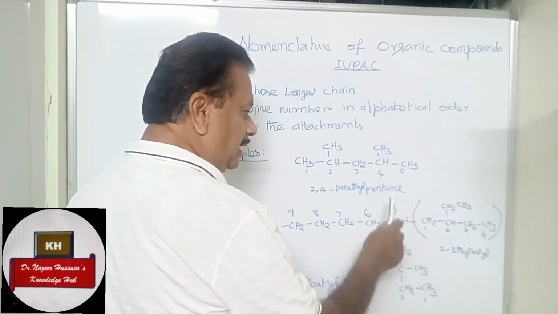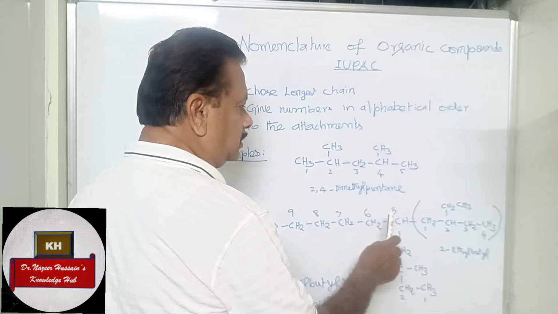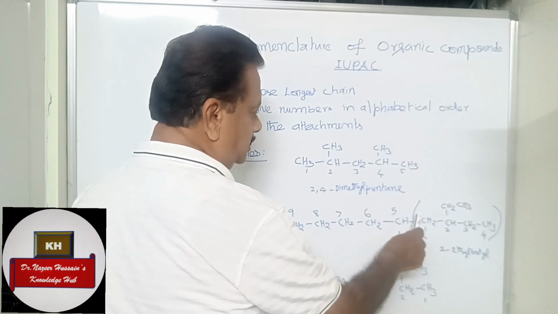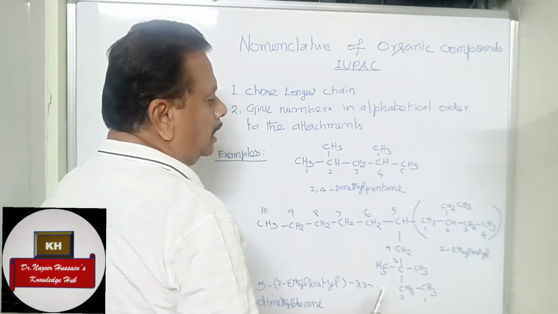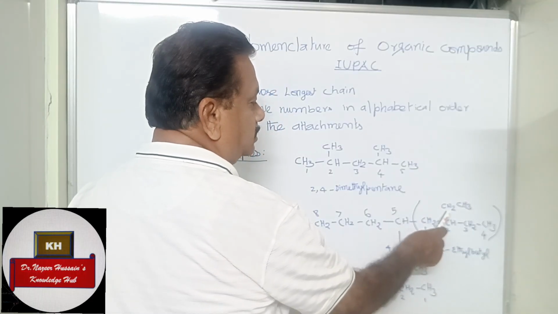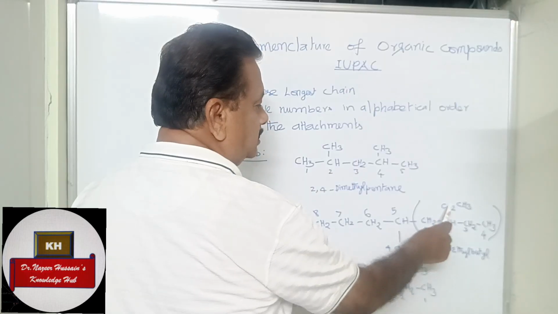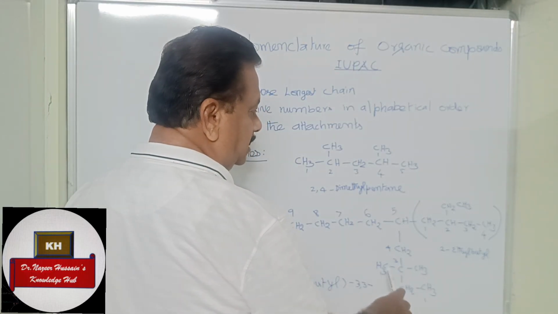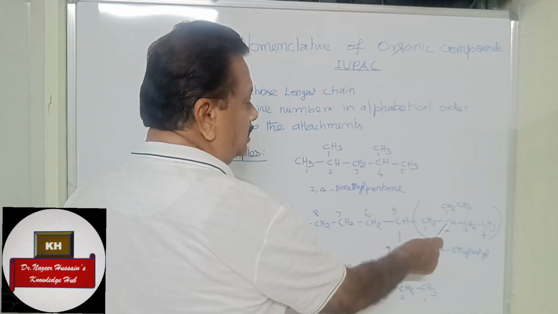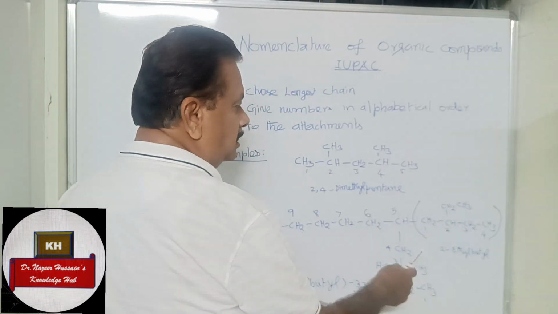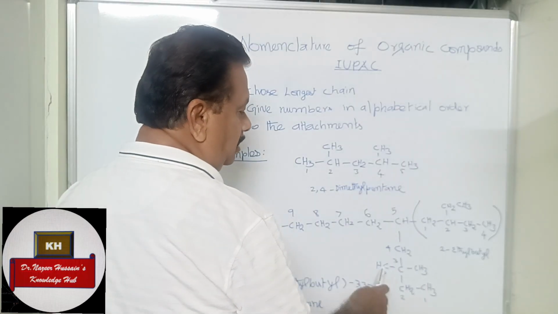So you have to select the substituent which has the highest number of carbons in the chain. Here one CH3, this side also one CH3, but here this attachment has CH2 CH3. So you have to choose this as the side chain, not this one.